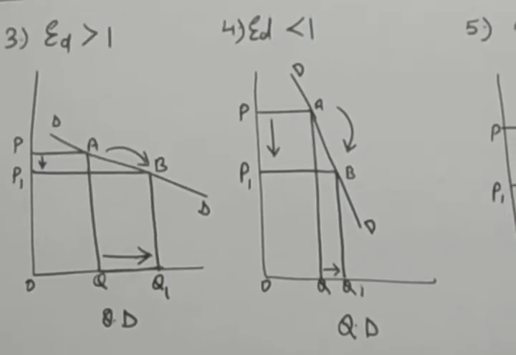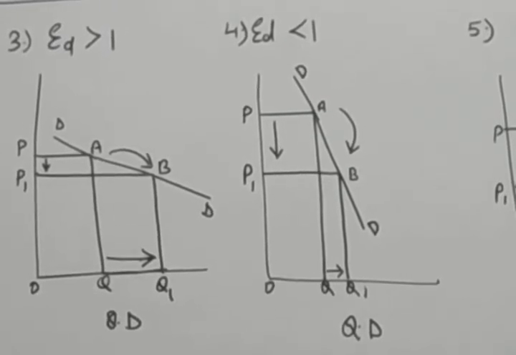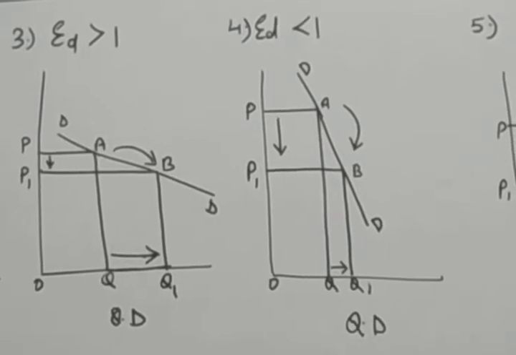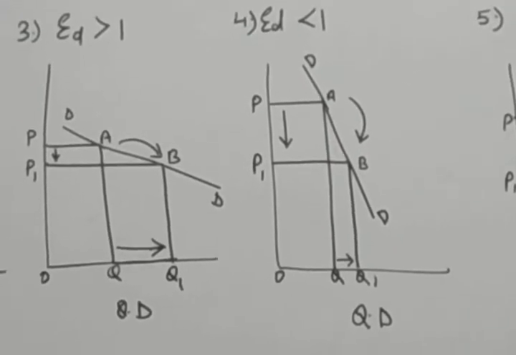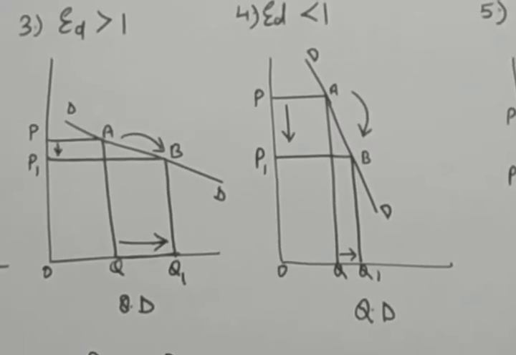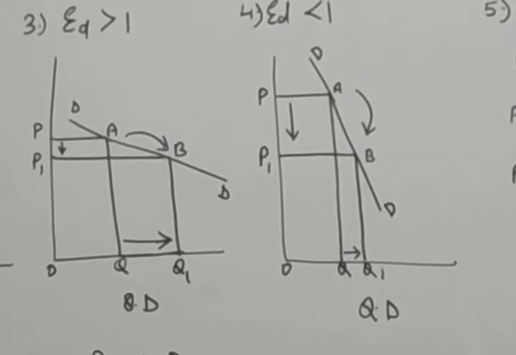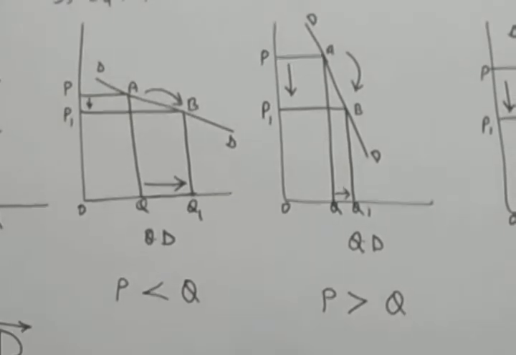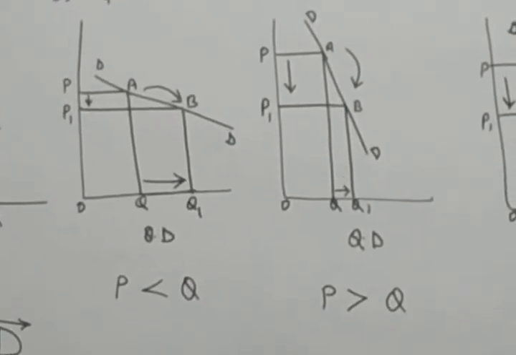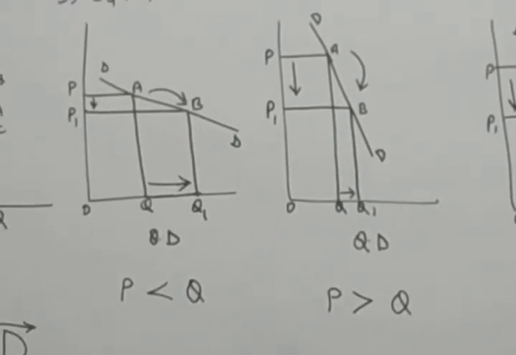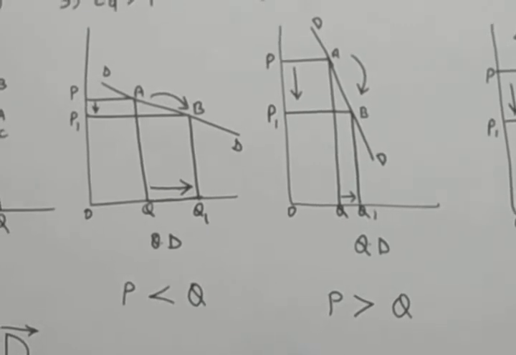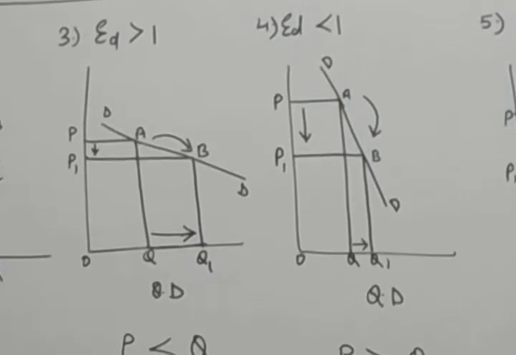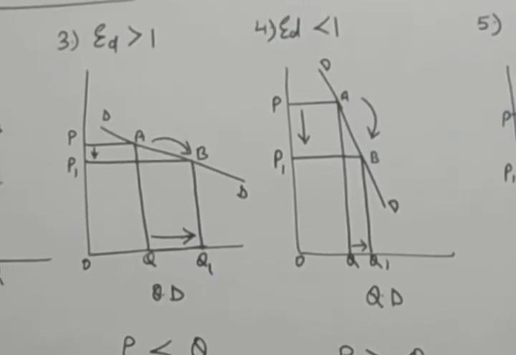First of all, you can see in the beginning the first price was OP. At that time the quantity consumed was OQ. When the price reduced from OP to OP1, you can see a very small quantity increase from OQ to OQ1. So with the diagram you can see that there is a percentage change in the price more as compared to the percentage change in the quantity.